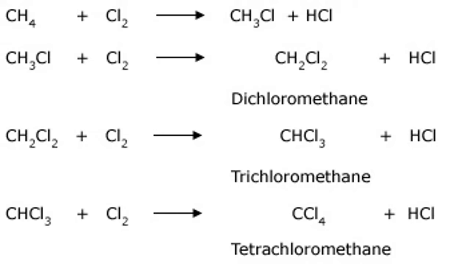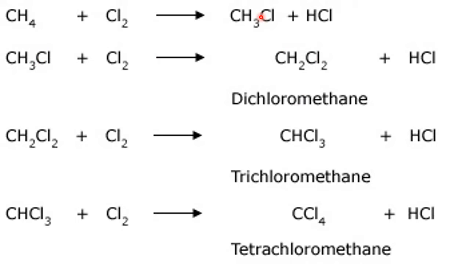So reaction number 1 is substitution reactions of alkanes with halogens. Taking methane as an example, which is the simplest alkane: CH4 plus chlorine, one H will go, one Cl comes, CH3Cl. The left out hydrogen and the remaining Cl become HCl. Now this will continue, because you can replace one, or two, or three hydrogen atoms, or you can replace all. This is the replacement of only one hydrogen. If you replace two hydrogen, it becomes CH2Cl2, dichloromethane.